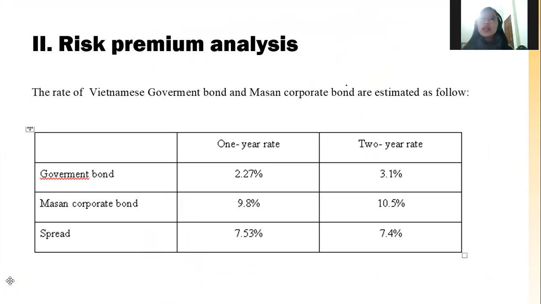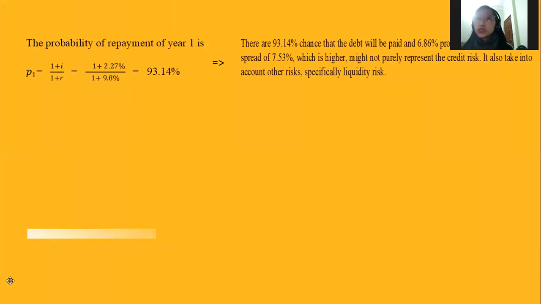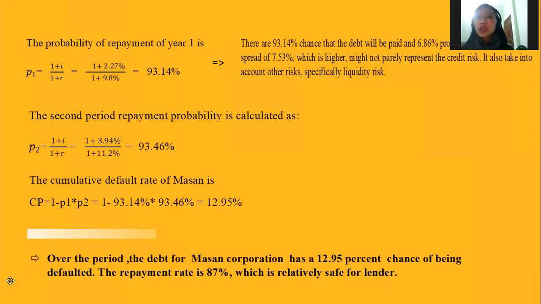For risk premium analysis, we have collected the rates of the Vietnamese government bond and the MASAN corporate bonds, and can calculate the spread: 7.53% for the 1-year rate and 7.4% for the 2-year rate. Based on that, we can calculate the probability of repayment for year 1 is 93.14%.